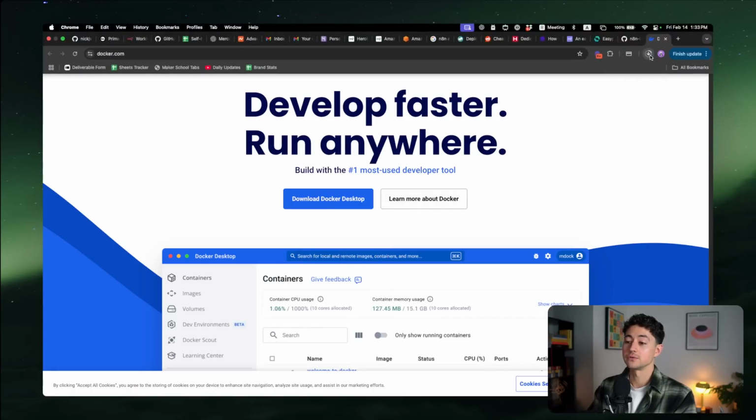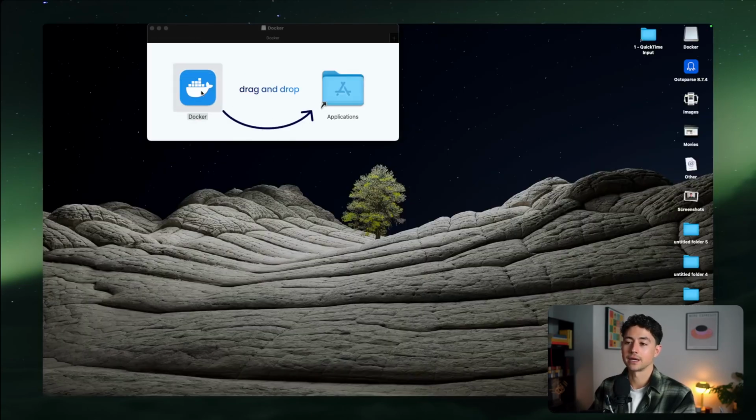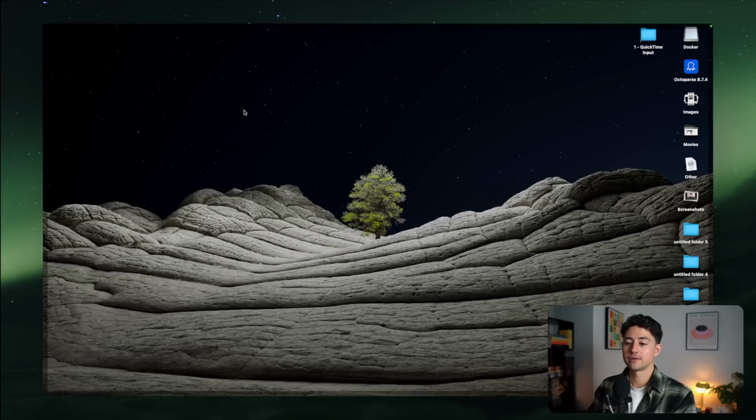This is then going to go through the download process. Once I'm done with that, I have my Docker .dmg image. Again, this is going to be different if you're running a Mac or a PC or something, so make sure to download the right one for your version. In my case, I'm copying this over to the Applications folder, which takes its sweet time. Then after that, you can just search for Docker, whatever way that you are currently interacting with your file finder. That's how I do mine.